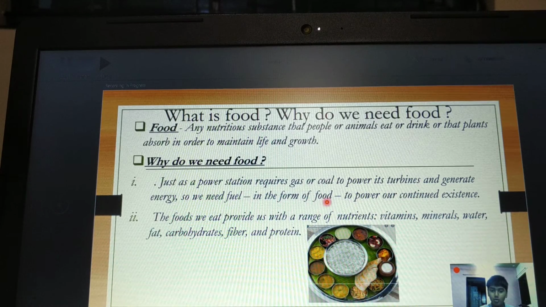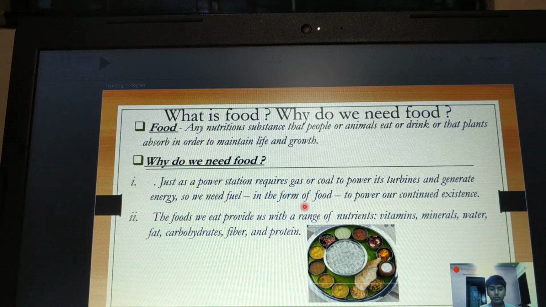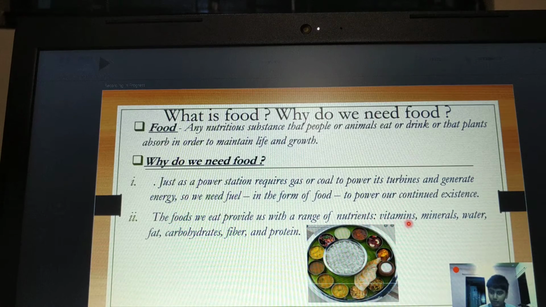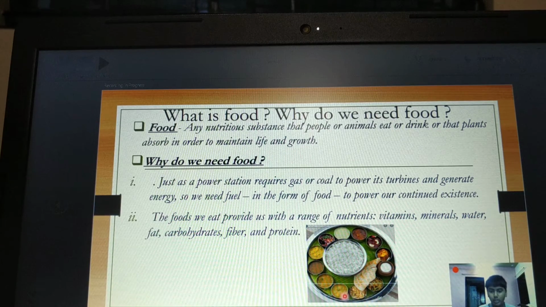Whereas in our body, the fuel is food, and it helps us to maintain our day-to-day activities. Now, the food we eat provides us with a range of nutrients like vitamins, minerals, water, fat, carbohydrates, fiber and protein.